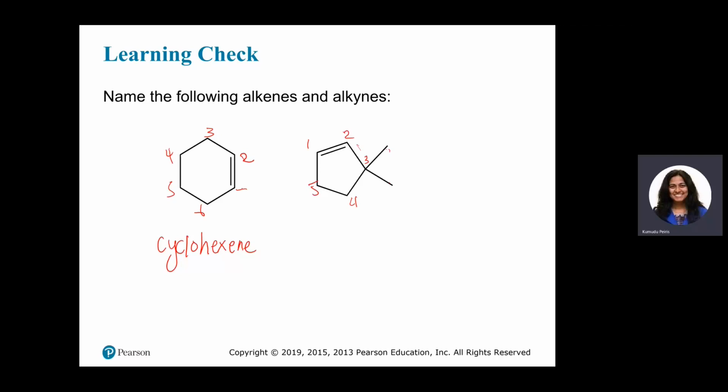Okay, I hope you will be able to get the name for that. So that can be written as 3, 3. There are two methyl groups. Therefore, you need to write it twice. 3, 3-dimethylcyclopentene.